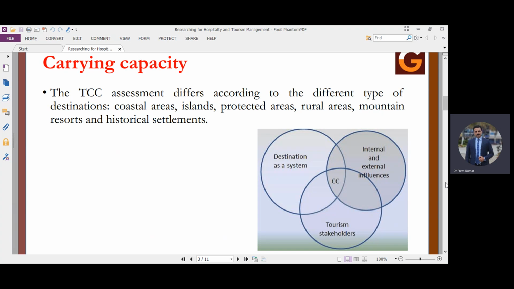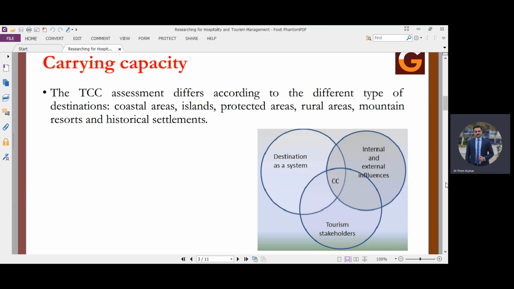So when we see what is the capacity of the tourism stakeholders, what is the capacity of a destination, what is the capacity of internal and external influencers, after understanding the individual capacity of these three parties, we may be able to come to know what is the carrying capacity of a particular destination for each day. So as per the carrying capacity, we will allow the number of tourists to visit a particular destination.